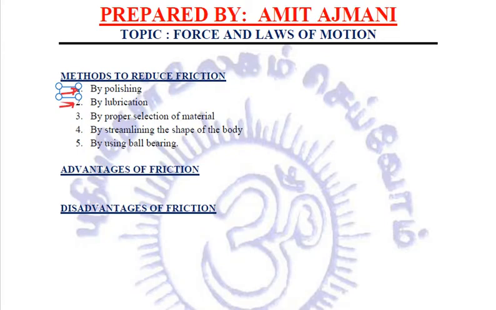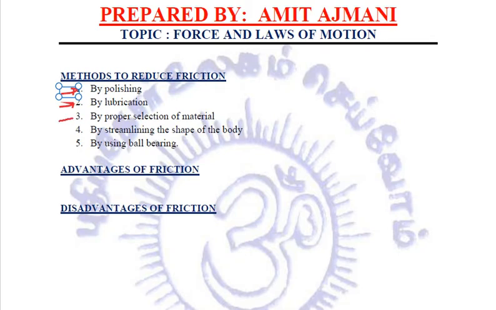Again, by lubrication. We have just studied that the causes of more friction are the roughness of the surfaces and the nature of the material of the surfaces in contact, right? So if we are lubricating it, there will be smoothness which will offer less resistance.